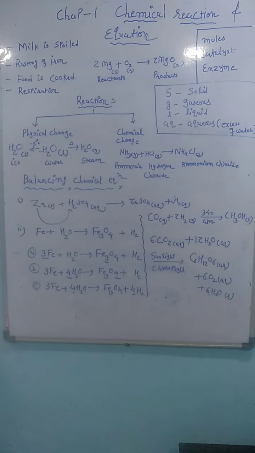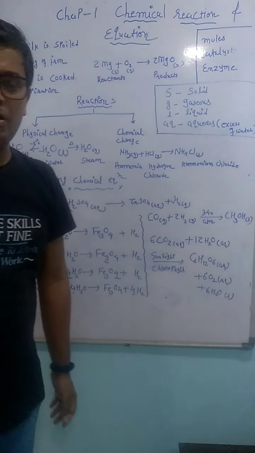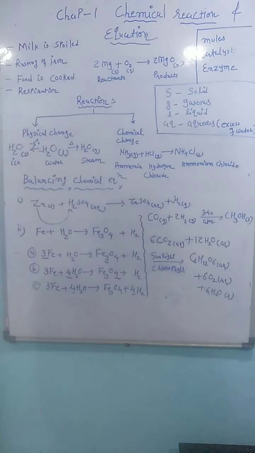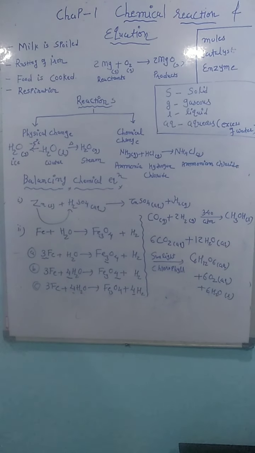Okay, so we quickly revise what we learned in this video. In day-to-day life, we come across several types of reaction like milk spoiling, rusting of iron, digestion of food, food being cooked. We learned about moles, catalyst and enzyme. We learned about physical change and chemical change, how to balance the reaction, what an enzyme is, and at last we learned about the photosynthesis reaction.